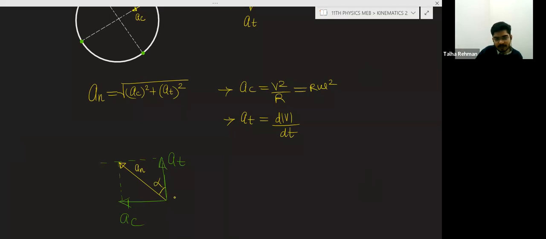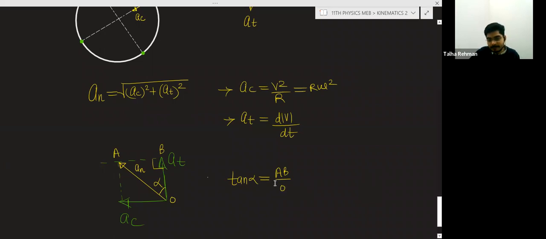Now see this triangle OAB. Suppose this is A and this is B. In triangle OAB, can we find tan alpha? This is a right angle triangle, because this angle is 90 degrees, and AB is perpendicular. The hypotenuse is OA.